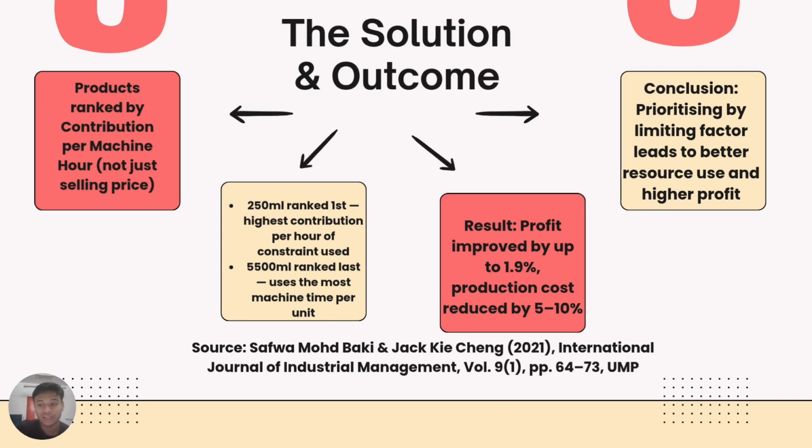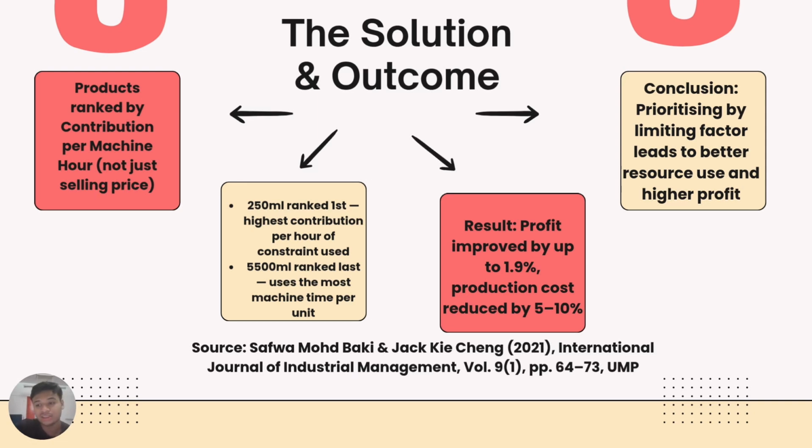By following this ranking and allocating machine hours accordingly, the company was able to improve its profit by up to 1.9% while also reducing production costs by between 5 to 10%. This demonstrates that when a business makes decisions based on the limiting factors rather than intuition alone, resources are utilized more efficiently and profitability will increase.